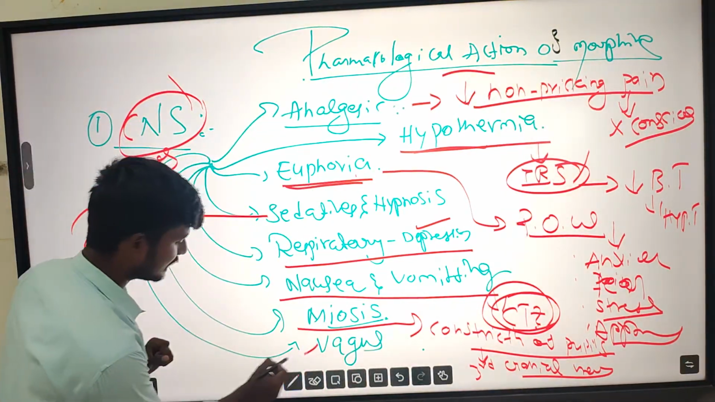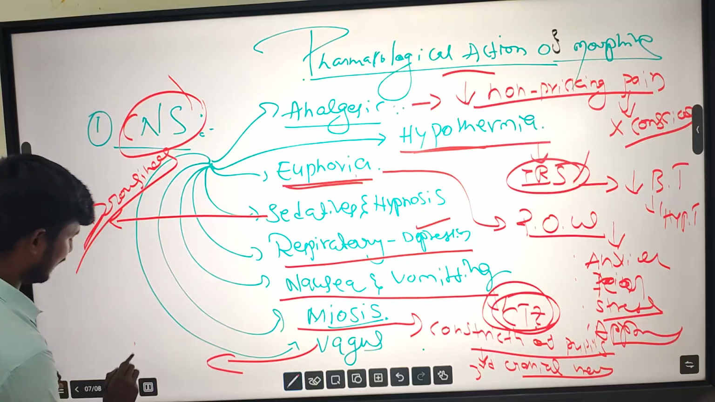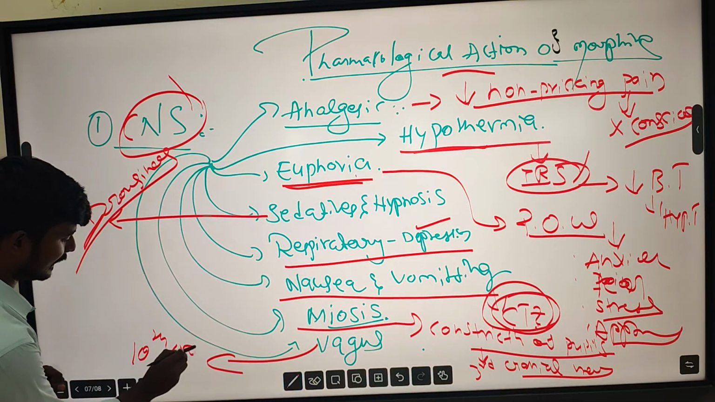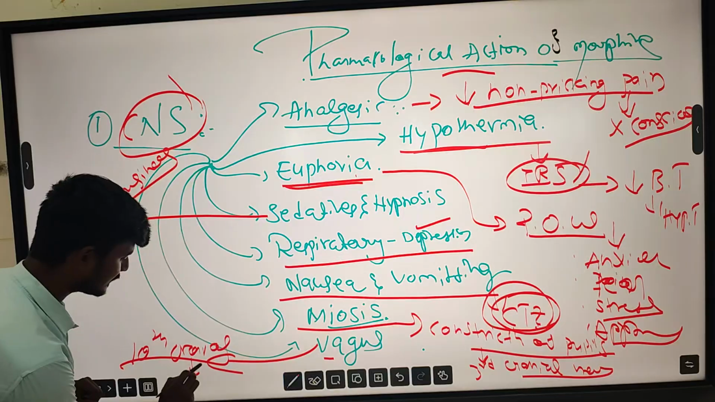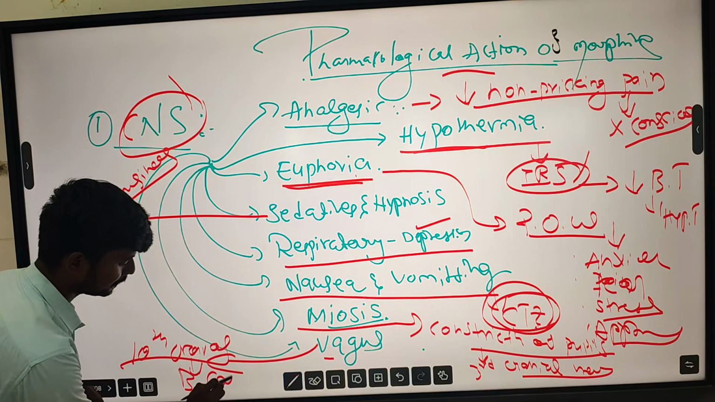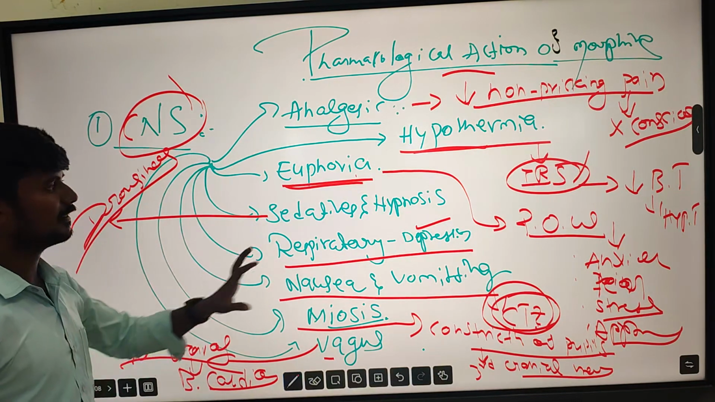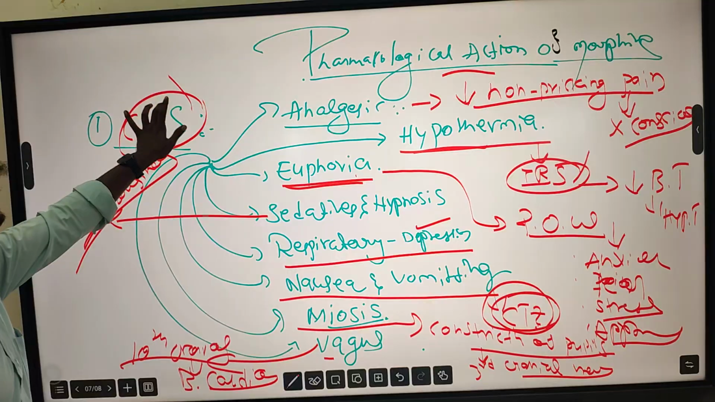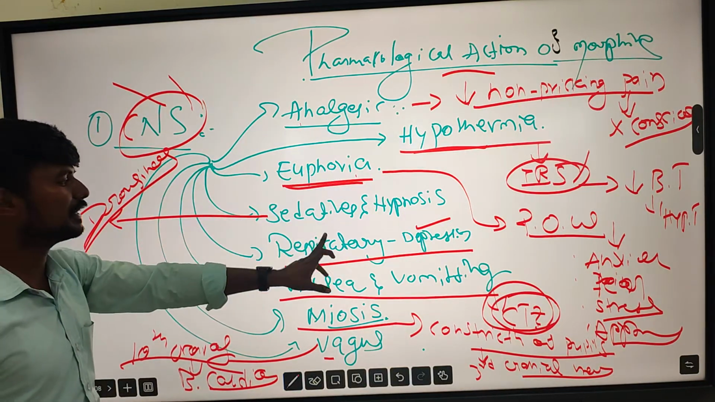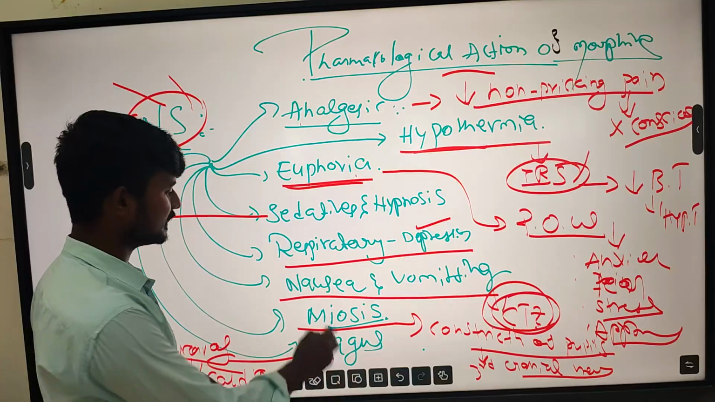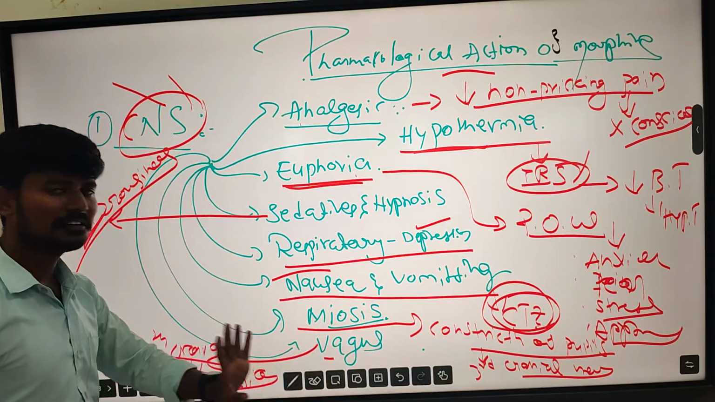And then the vagus, the 10th cranial nerve. They act on this 10th cranial nerve, which causes bradycardia. These are the main actions under the CNS: analgesia, hypothermia, euphoria, sedation, hypnosis, respiratory depression, nausea, vomiting, miosis, and vagus.